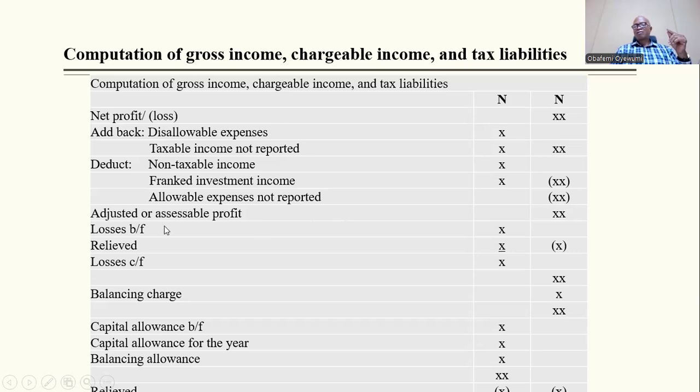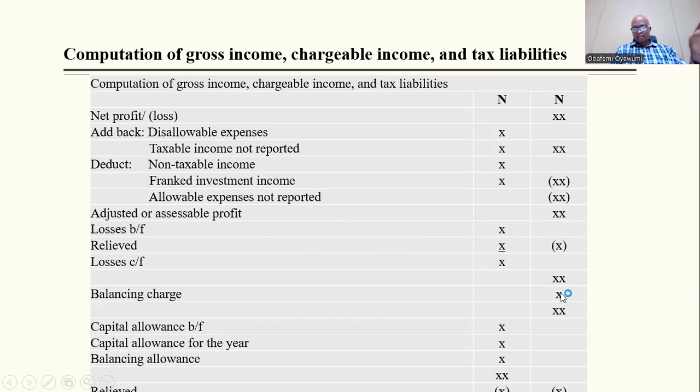Then when you now have losses, you have losses brought forward, relieved. This is the amount of money that you have been able to cater for in this particular year. So you deduct your loss that has been relieved, that you want to relieve, from here, and then you push it to the extreme end here. Then you have a loss carried forward, and then you have balancing charge.